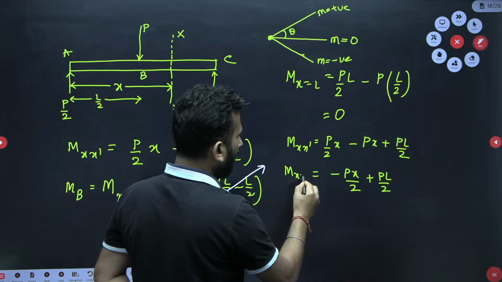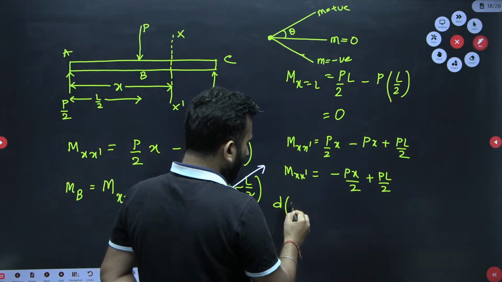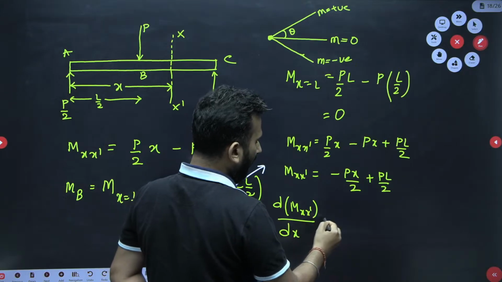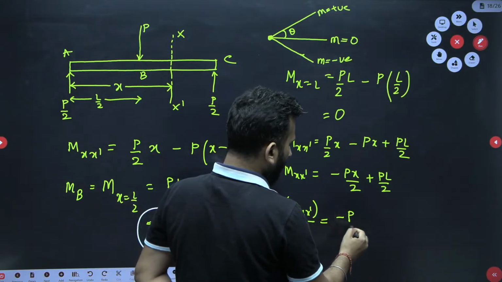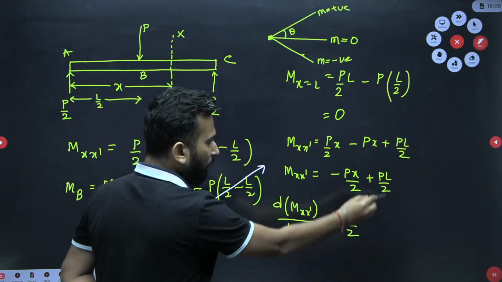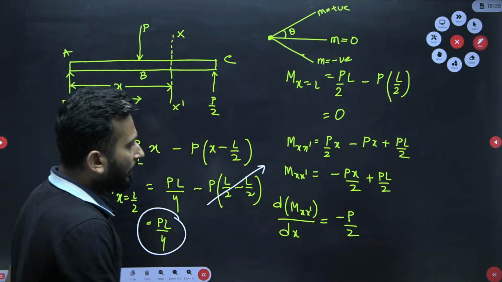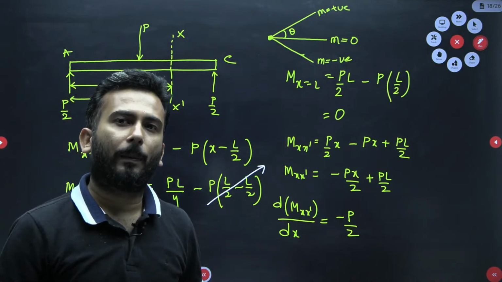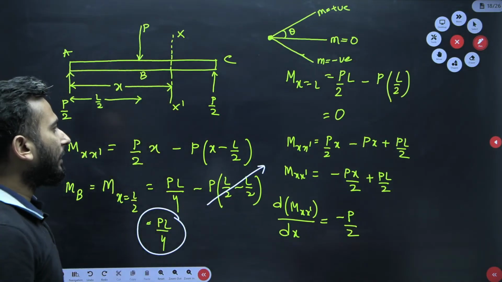So what is the slope of this? I differentiate with respect to x: minus P by 2, and the constant term gives 0. So clearly you can see that the slope is coming out to be negative.